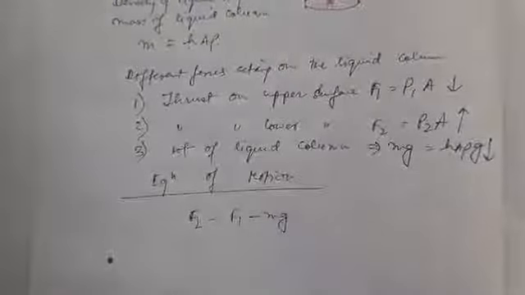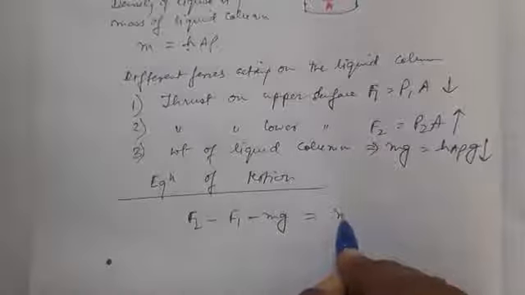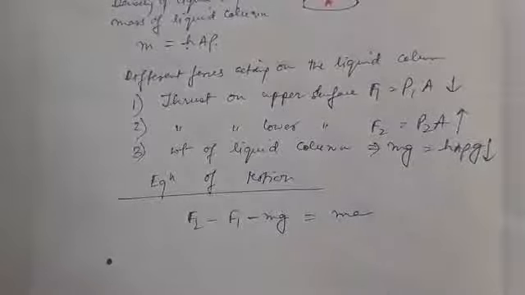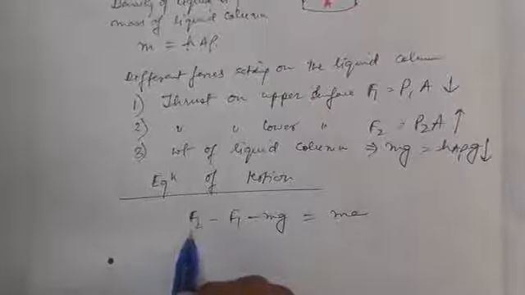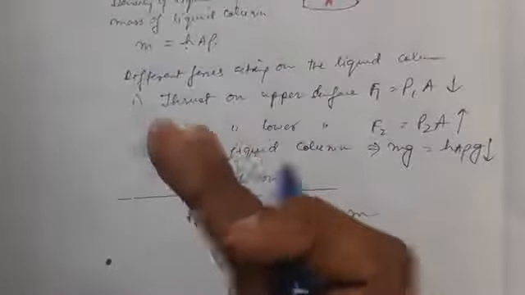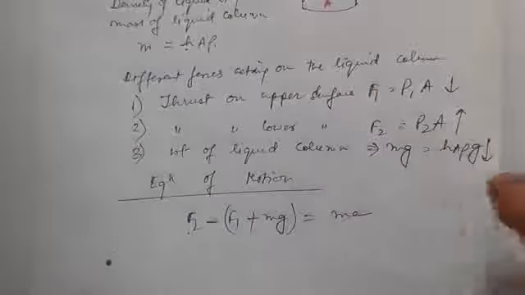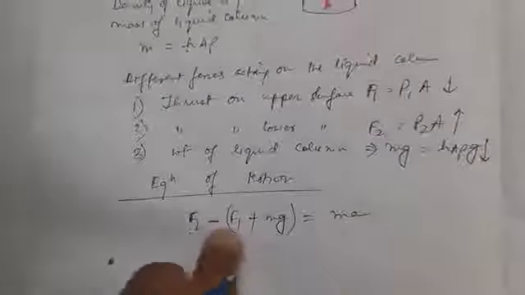So the upward force minus the forces acting downwards is equal to ma. Now why did I do this? Why did I subtract from the force acting upwards F2 the sum F1 plus mg? Now F1 plus mg, both forces acting downwards.